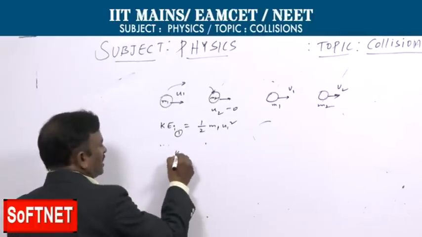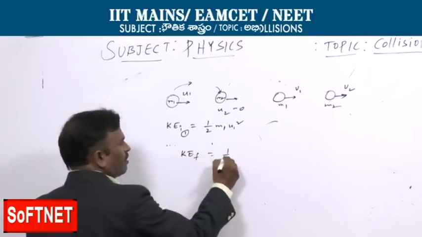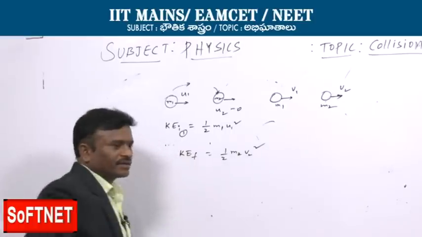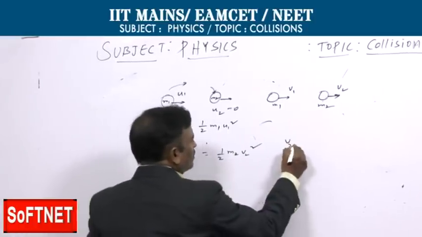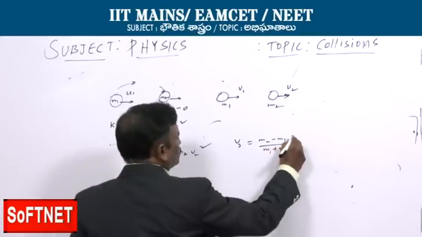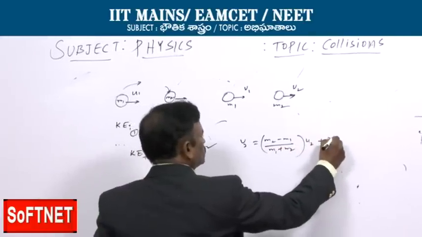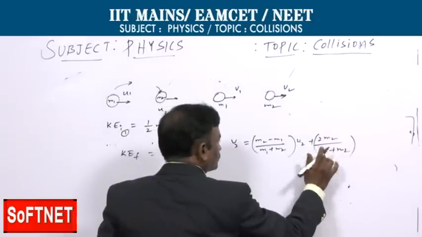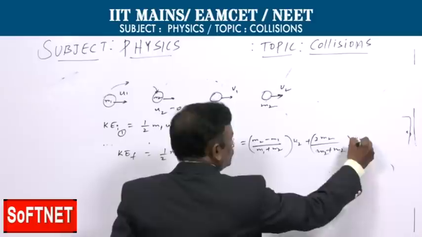The kinetic energy final is equal to half m2 v2 square. What is v2 over here? v2 is equal to m2 minus m1 by m1 plus m2 into u2 plus 2m1 by m1 plus m2 into u1.